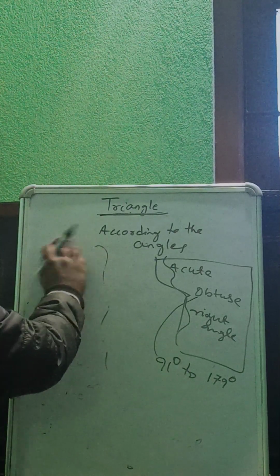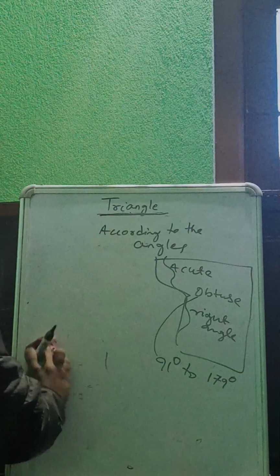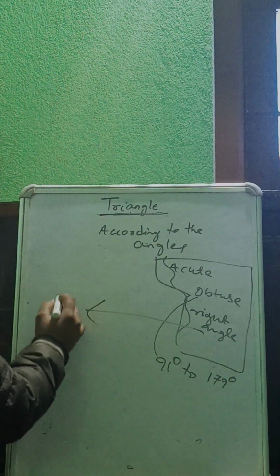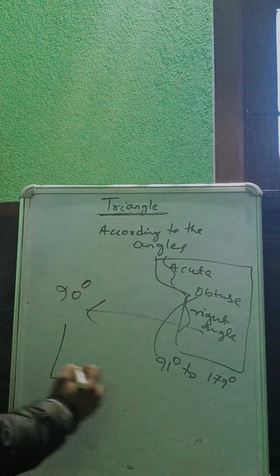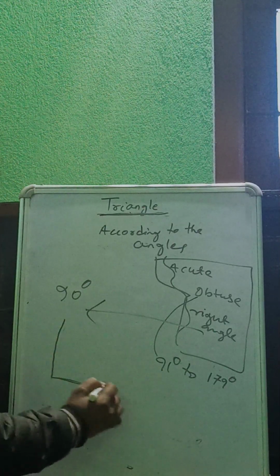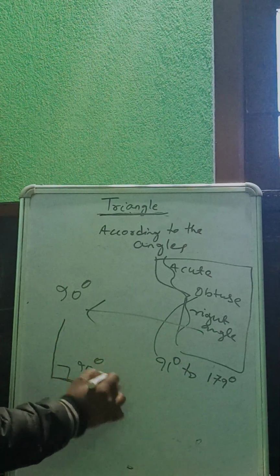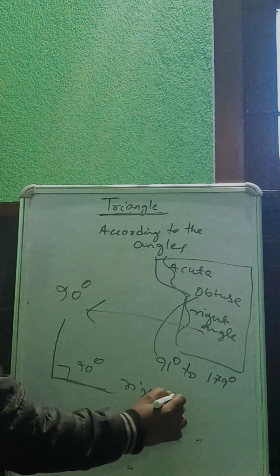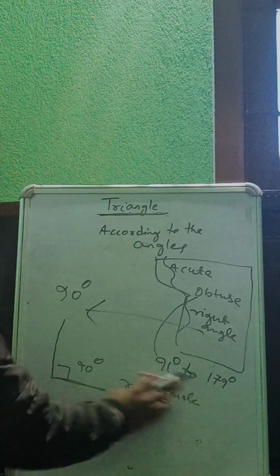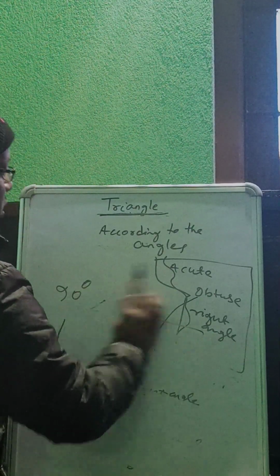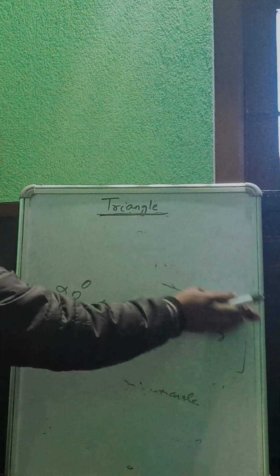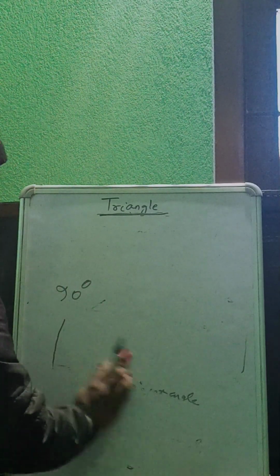Right angle: what is a right angle? A right angle is 90 degrees. If it is a straight line standing upon another, it is 90 degrees. It is a right angle. These are the basic things you already know, I think. Let me explain the other special features of a triangle.